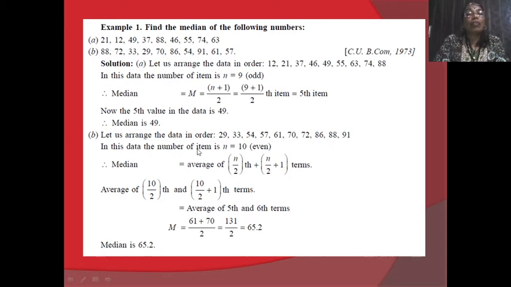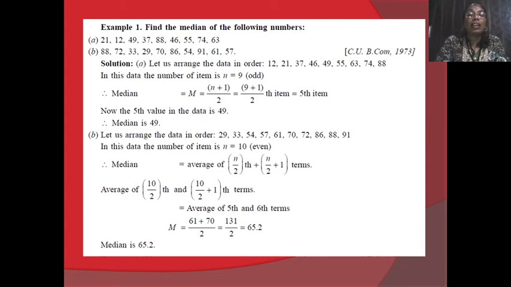In this data, when we observe, the number is 10: 1, 2, 3, 4, 5, 6, 7, 8, 9, 10. Means 10 even values are present. For the calculation of the median in this case, the formula is not sufficient, and we have to use the average of the n upon 2 and n upon 2 plus 1 items. Means we have to calculate the arithmetic mean of the middle two values to get the median value.